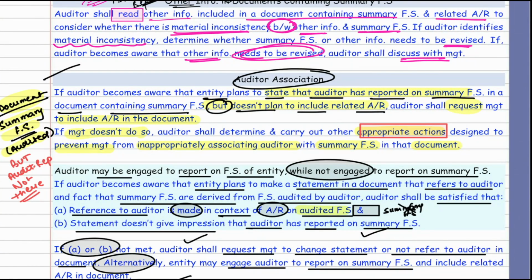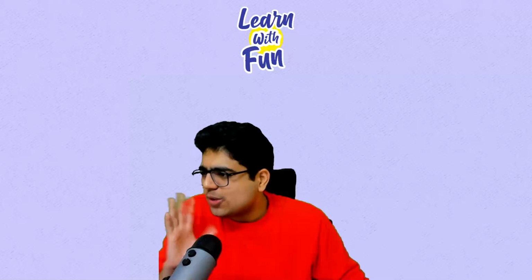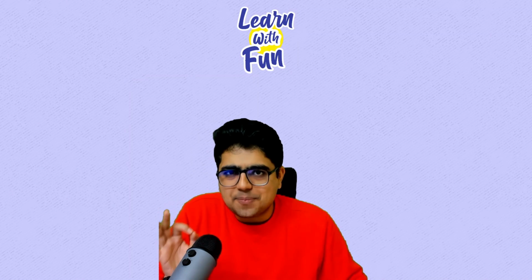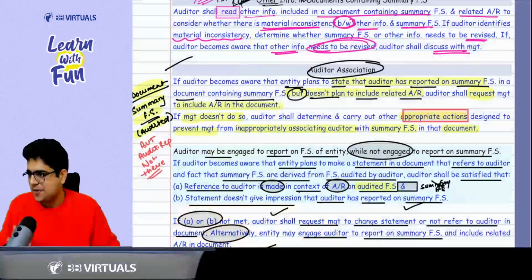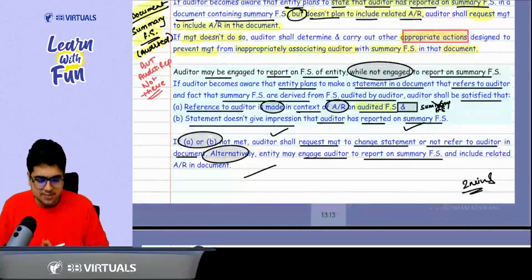So this is the same thing that I have written. In case there is a document which contains the summary financial statements, but it does not include your audit report, request the management to include the audit report. If the management says no, we are not including, then in that case take appropriate action. Clear? Clear, sir. Next case.